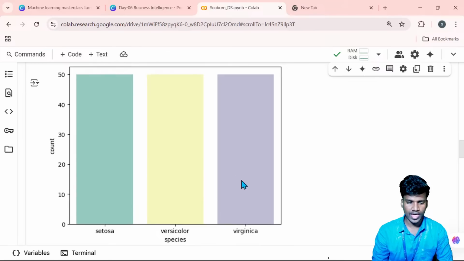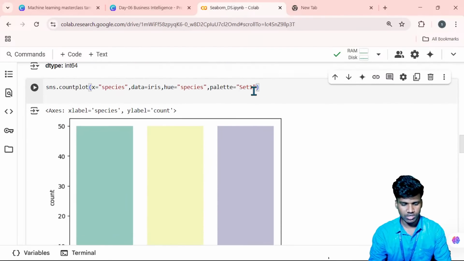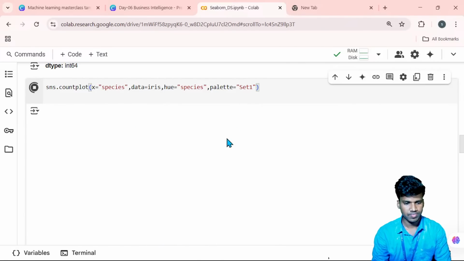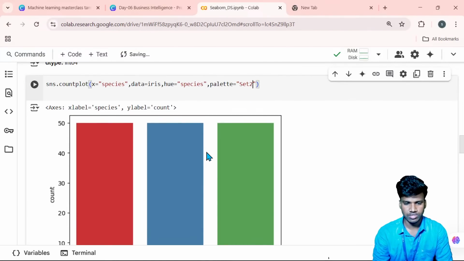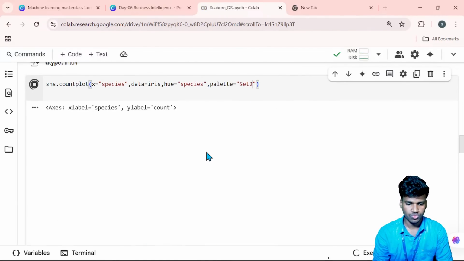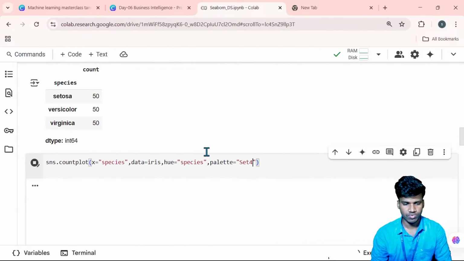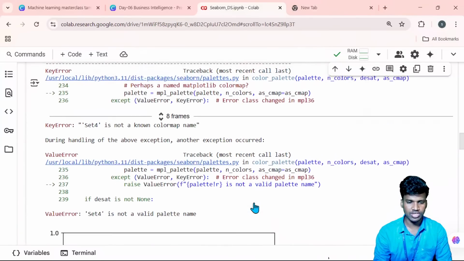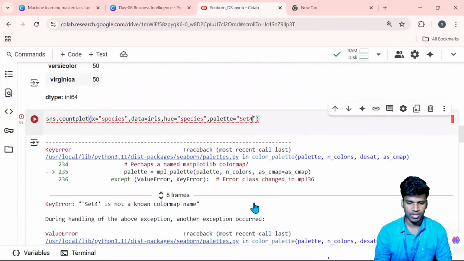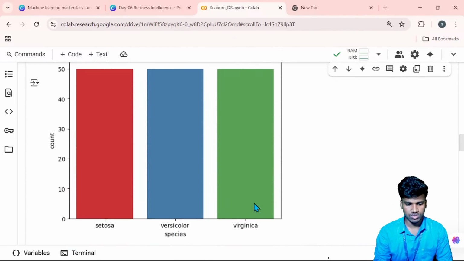So now I can change the color palette. Set 3 is here now, so I give it to set 1. So you can get the color like this. We can change the color palette to set 2, so give it a different color, and set 4. There is not a particular palette; there is only set 1, 2, 3 like that only. So I will give it the 1, it's looking good. Okay now.